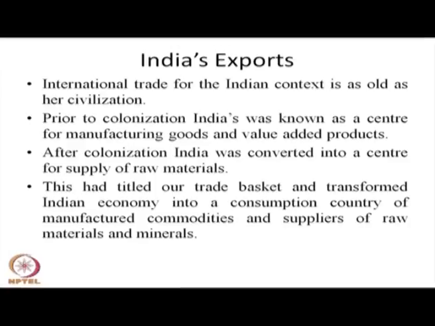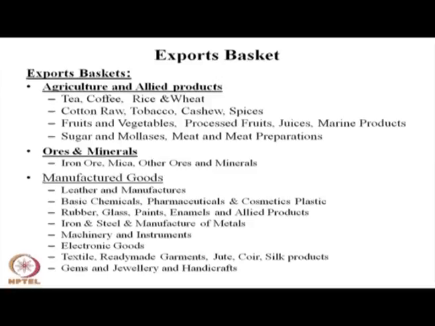After independence, the government of India tried to develop the export sector, tried to do more activity on the value addition side of exports and imports, and tried to develop the manufacturing base for Indian exports, and this has been continuously taking place in the Indian economy.